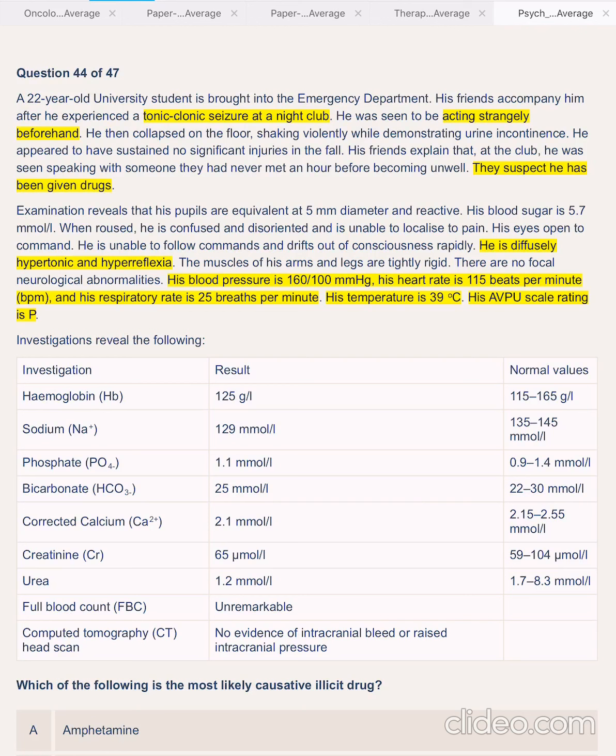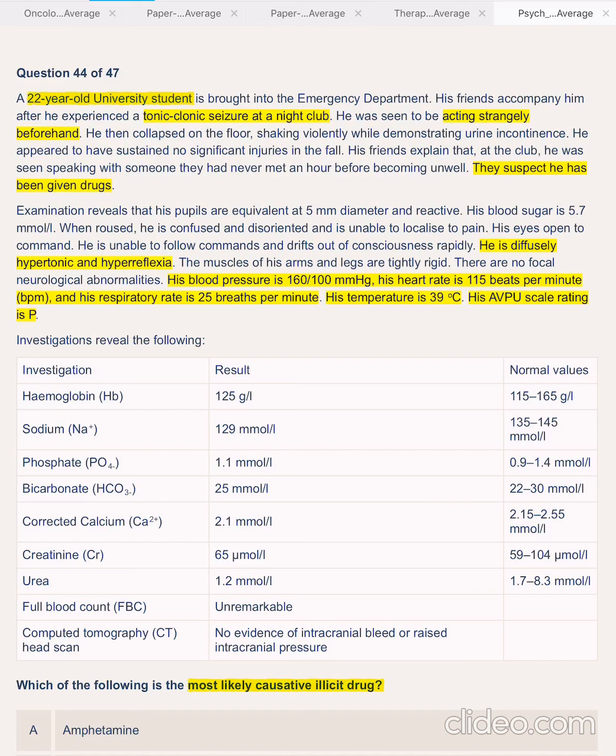This is a long question. You have to be able to read through the keywords quickly. The good thing about PasTest is they highlight the clues for us. It's better if you look at what they want from us: what is the most likely causative illicit drug? A 22-year-old university student brought into the emergency department with tonic-clonic seizures at a nightclub, acting strangely beforehand.